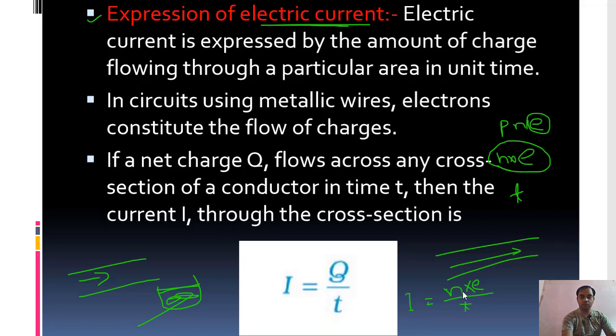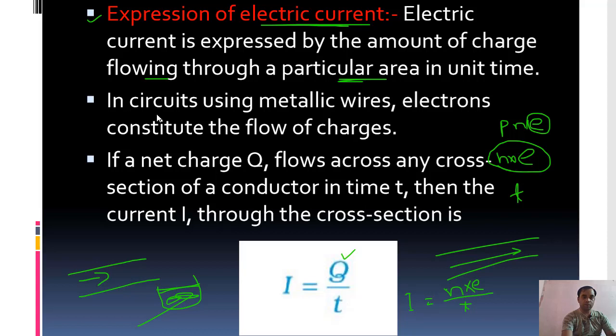Now this N into E is denoted by charge, that is Q. Here Q equals N into E, that is number of electrons into charge of one electron, divided by time. So electric current is expressed by the amount of charge flowing, here N into E, through a particular area. This conductor has a particular area, here meaning the cross-sectional area, in unit time, in 1 second.